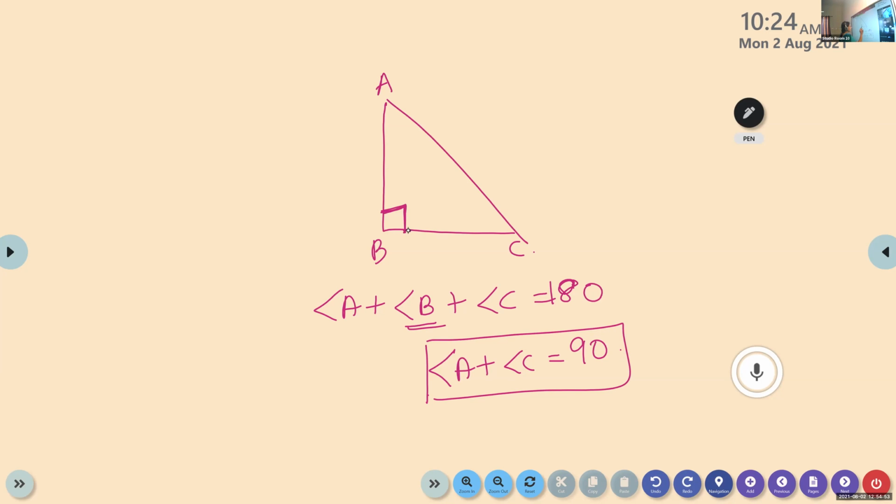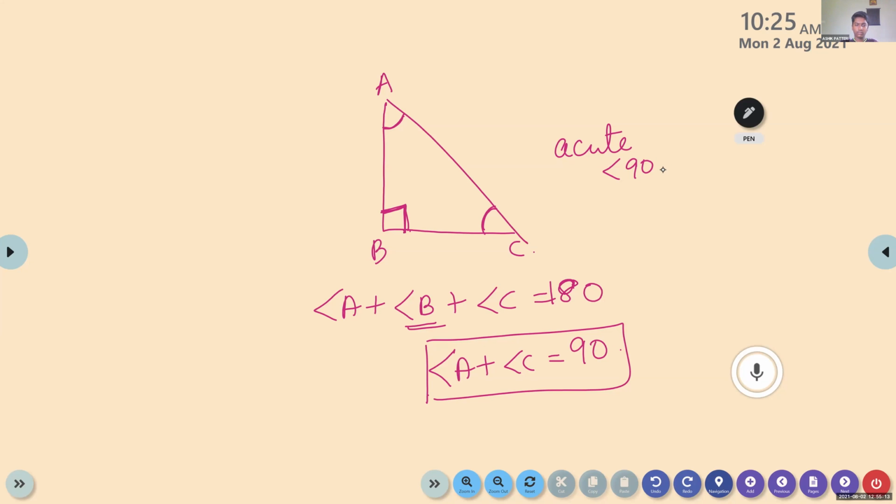So in a right angle triangle, if angle B is 90, surely the other two angles will be acute. What is meant by acute? An acute angle is below 90 degrees, less than 90.